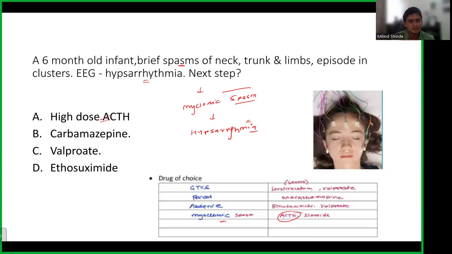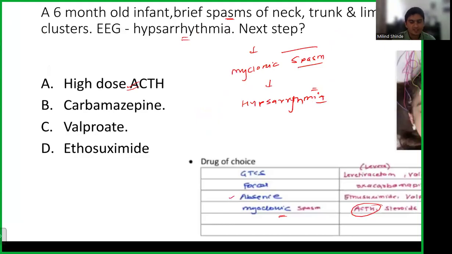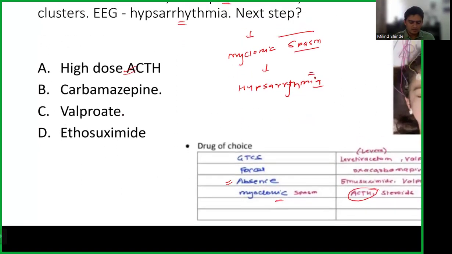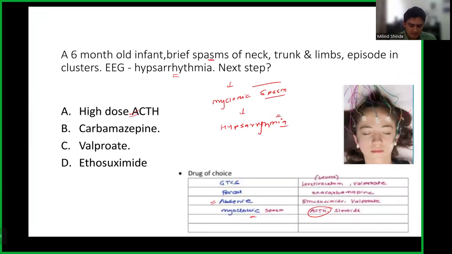You have other antiepileptic drugs as well: valproate, carbamazepine, and ethosuximide. So we had made this list. You can see that ethosuximide is the drug of choice for absence seizures. In absence seizures, the child has a staring look, looking at nothing, not moving, not doing anything. That is an absence seizure. So ethosuximide is the drug of choice for that. But that is not available in India. So in India, valproate becomes the drug of choice for absence seizures. Okay. And that is how you can reach the answer.